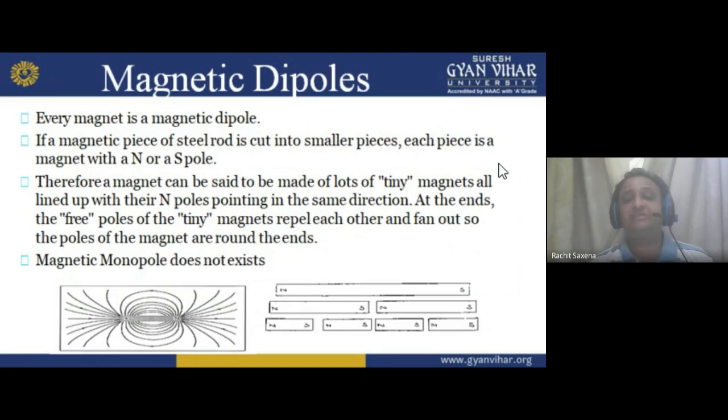So always in a magnet, you always find two poles, dipoles. That is what is called a dipole. So every magnet is a magnetic dipole. If a magnetic piece of steel rod is cut into smaller pieces, each piece is a magnet with a north and south pole. See here, it is written. Try to read it. What is it saying? Try to understand.